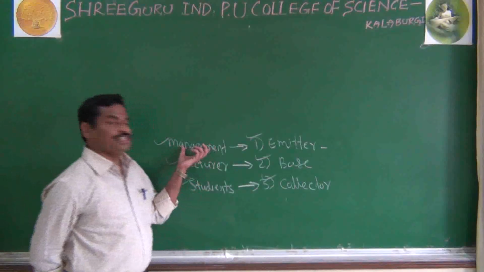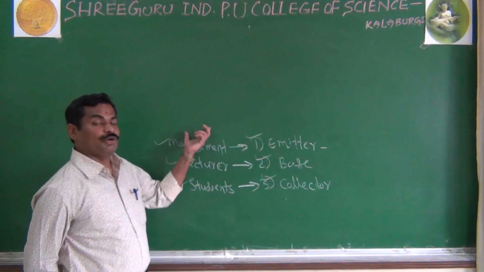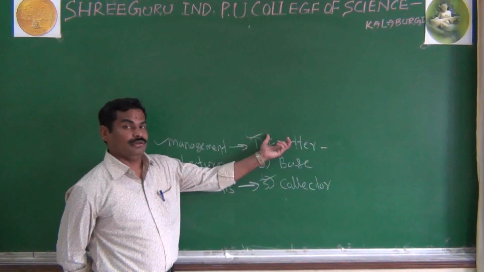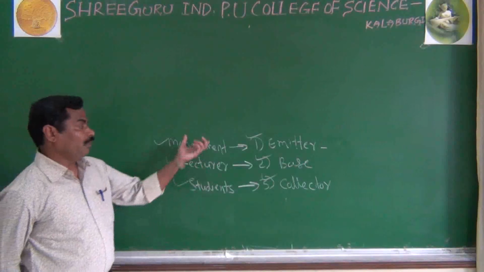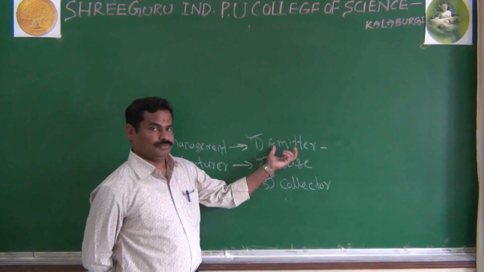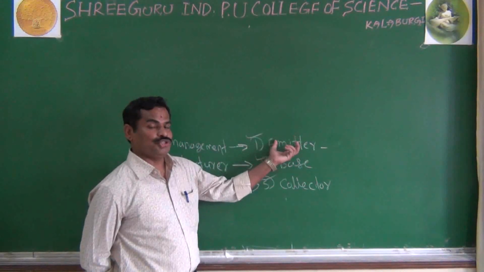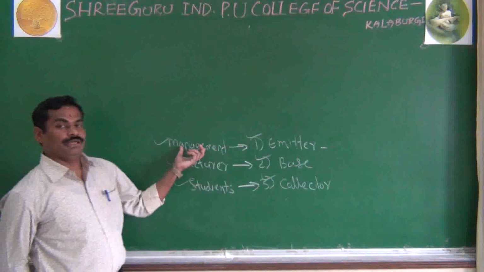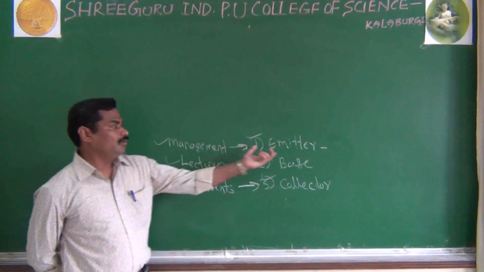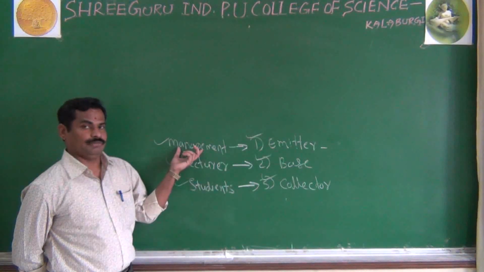It means the management will produce the charge carriers, in the same way the emitter emits or produces charge carriers. Another comparison: management has more power, as our emitter is heavily doped. One comparison, the emitter emits or produces charge carriers. In the same way, the management will give us the students. And the emitter is heavily doped. In the same way, the management also has very much power.